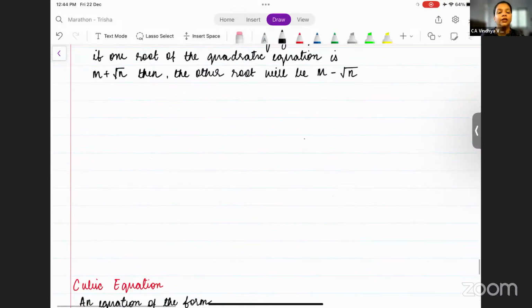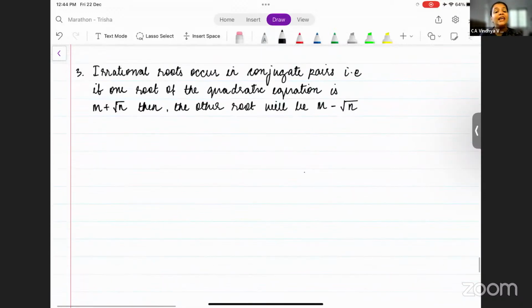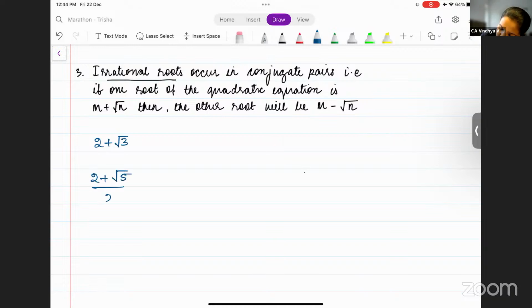Next. Third note. Irrational roots. What is irrational roots? For example, 2 plus root 3 or 2 plus root 5 by 2, something like this. These are irrational roots where the value of b square minus 4ac is not a perfect square. Okay. Irrational roots occur in pairs.